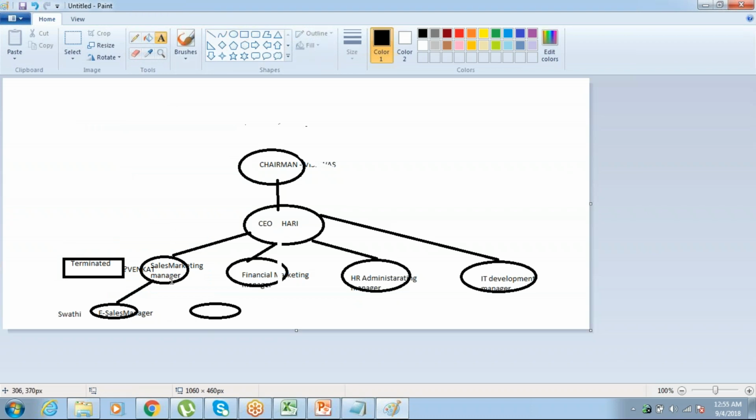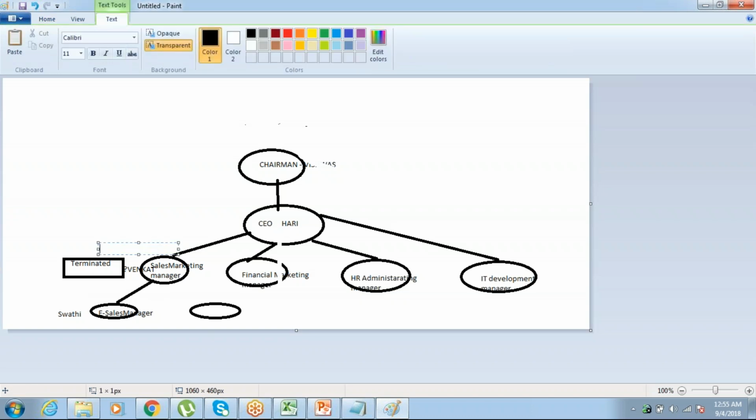Let's assume that he is no longer available in our organization. Venkat is the sales marketing manager, and he has to leave the organization. He left, so he is terminated and no longer available. Now to whom does she have to report? The CEO will become the manager.